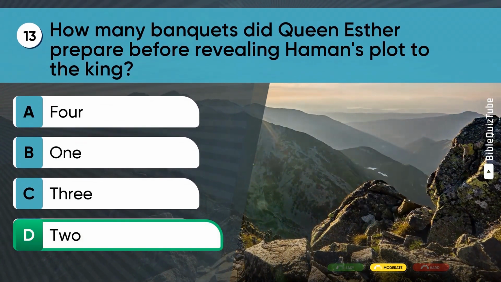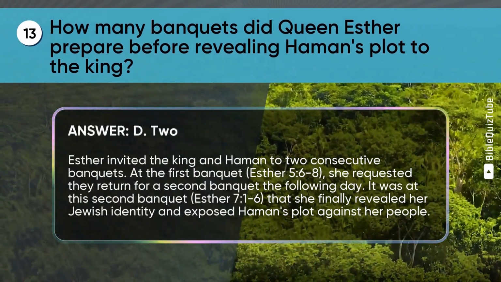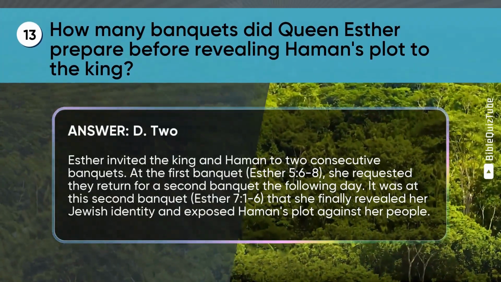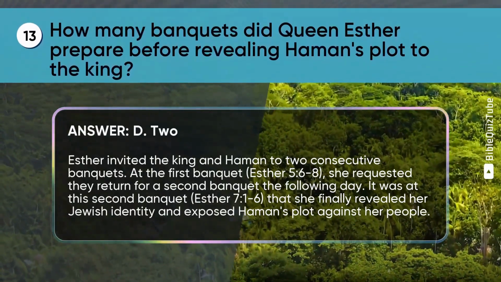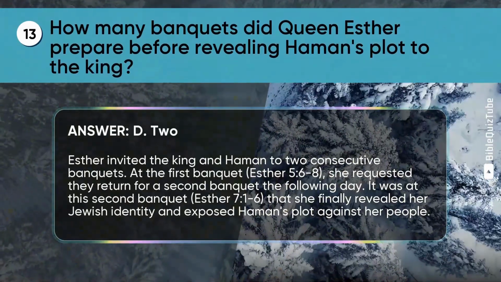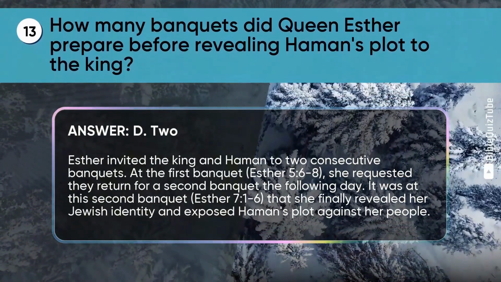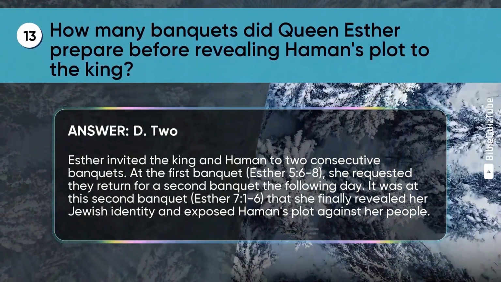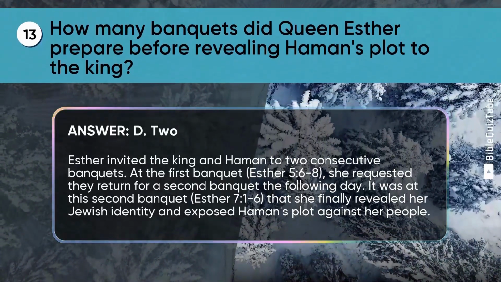The correct answer is D. 2. The explanation. Esther invited the king and Haman to 2 consecutive banquets. At the first banquet, Esther chapter 5 verses 6 to 8, she requested they return for a second banquet the following day. It was at this second banquet, Esther chapter 7 verses 1 to 6, that she finally revealed her Jewish identity and exposed Haman's plot against her people.